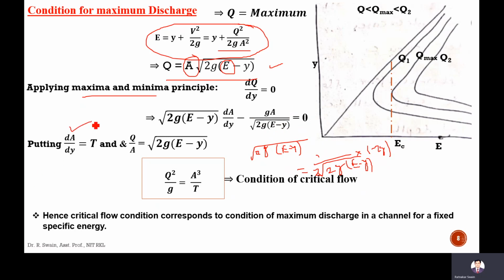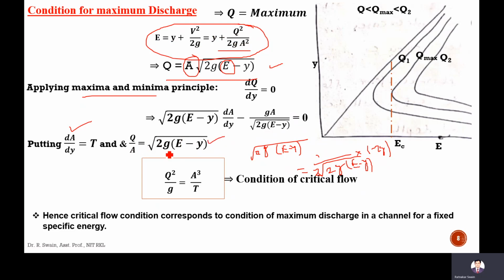Putting dA by dy equal to top width T, and Q by A equal to square root of 2g into (E minus y). From this equation, you take y on this side, and Q square by A square will be 2g into (E minus y). So Q by A will be equal to square root of 2g into (E minus y).